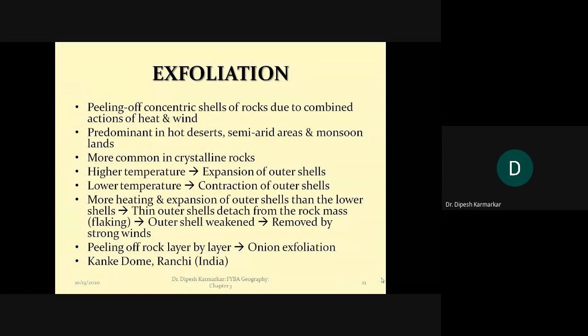Okay, so heat contributes to expansion and loosening of the outer layer, and wind helps to remove those layers from the rock. So it is like the rock gets peeled layer by layer. So gradually the outer surface of the whole rock gets removed, but the inner surface gets exposed to the air, right? And again obviously the similar process takes place on that layer also.